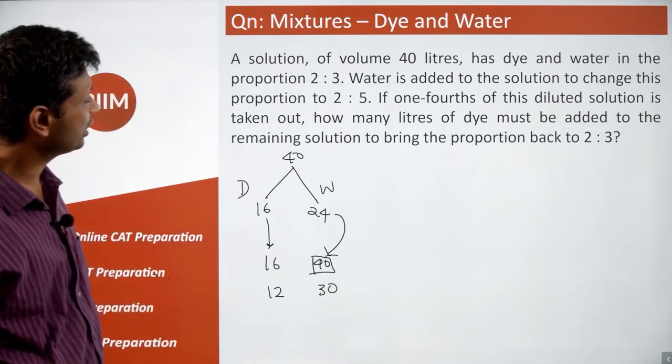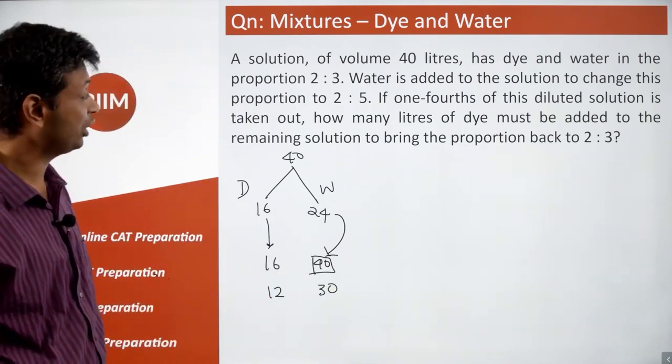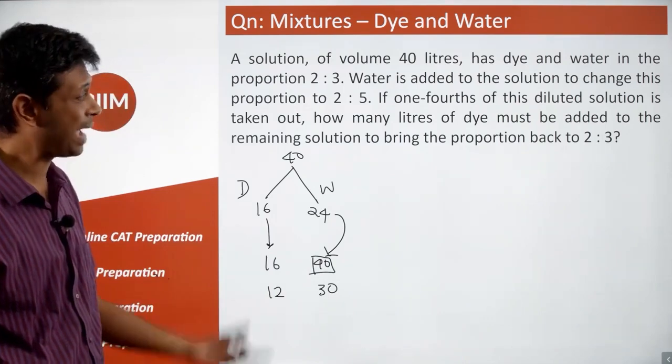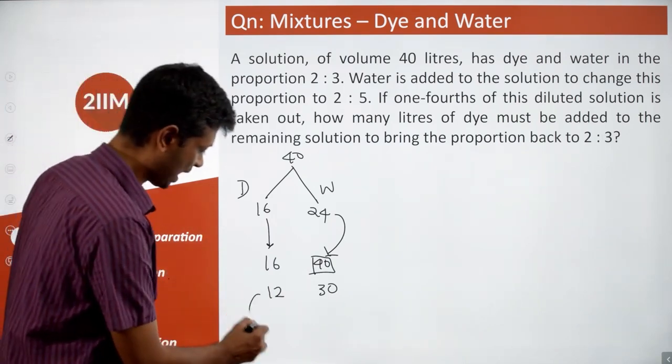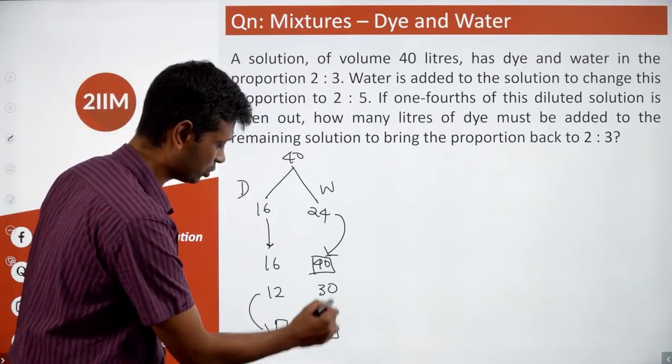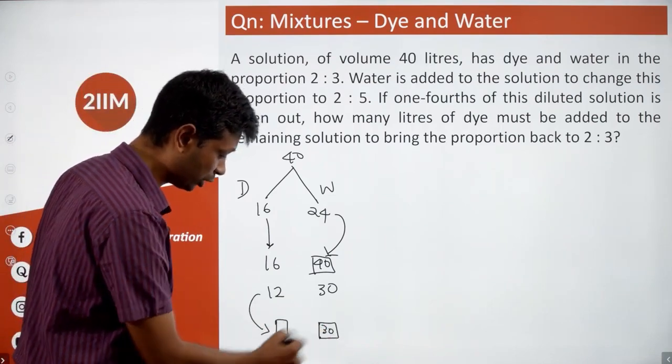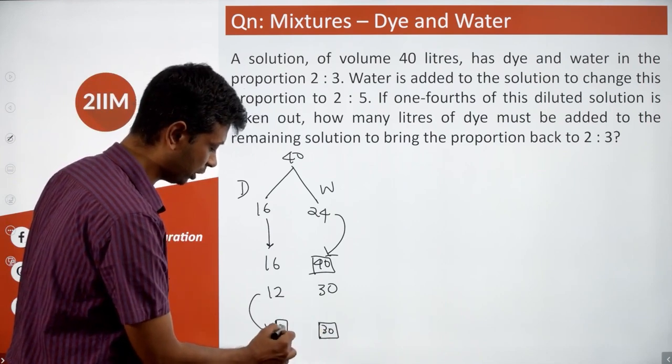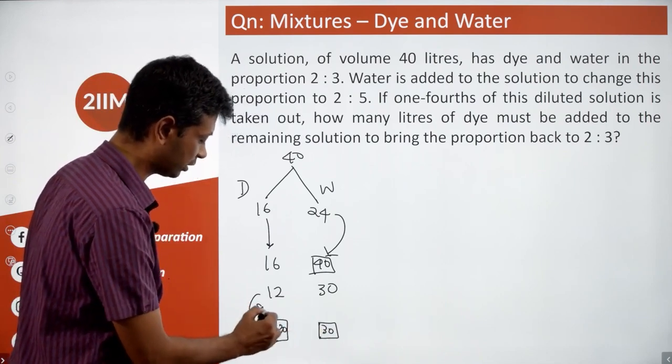Now, how many liters of dye must be added to the remaining solution to bring the proportion back to 2:3? What should we add here? So the ratio remains as 2:3. This is going to stay as 30. This should be 2:3. If this is 30, this should be 20. This is 20, we're adding 8 liters.